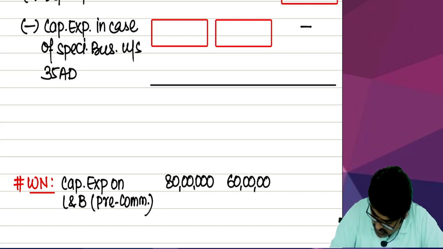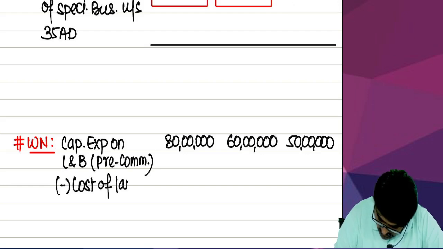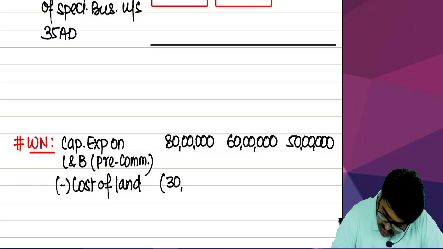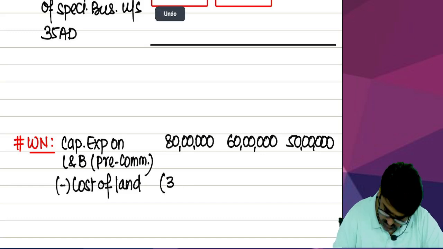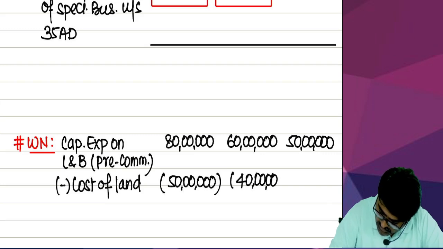And the third one is how much? 50 lakhs. Out of this capital expenditure, I am supposed to reduce the cost of land. For the first, how much was the cost of land? 50 lakhs. The cost of land was 50 lakhs. For the second and third, 30 lakhs. Is everyone getting this or not?